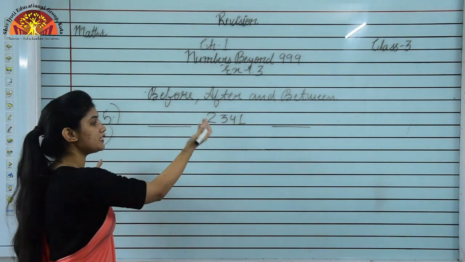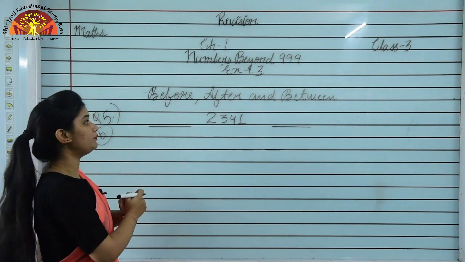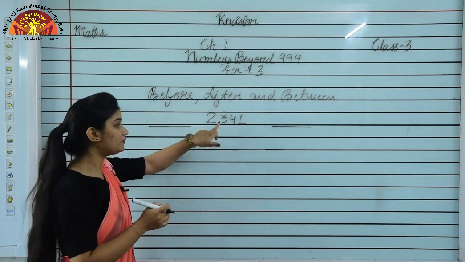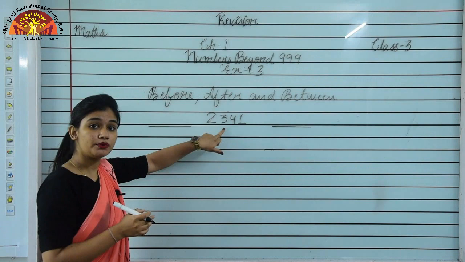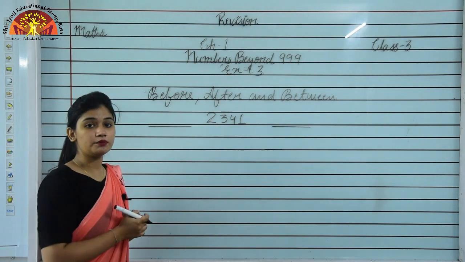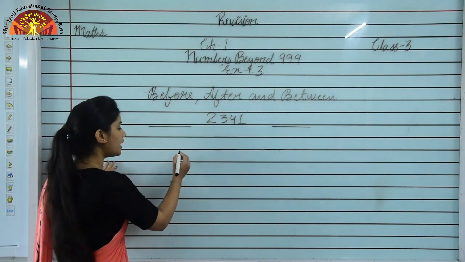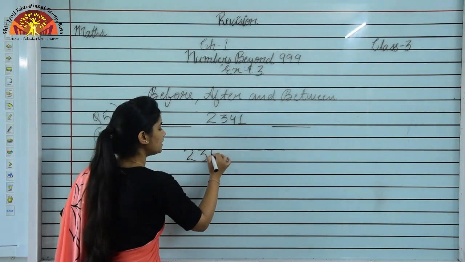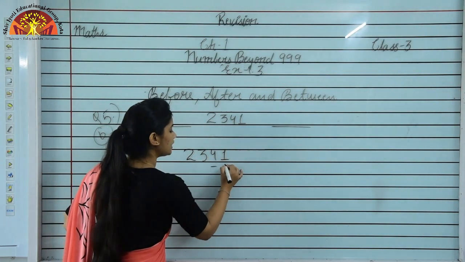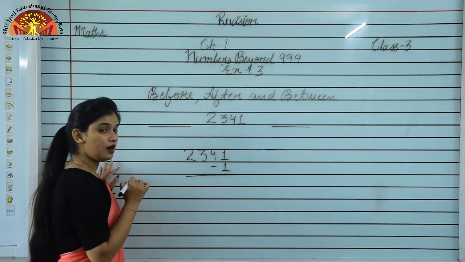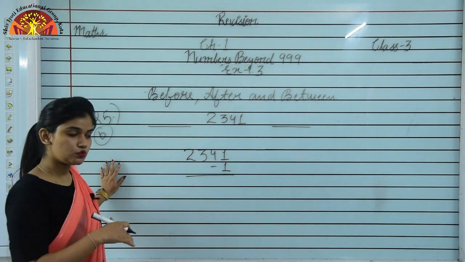अब जो भी number इससे just पहले आएगा that will be predecessor of this number. इस number का क्या होगा वो? Predecessor. And how we can find the predecessor of given number? To find the predecessor of the given number we have to do -1 from the given number. हम उस given number से क्या करेंगे? -1 करेंगे.